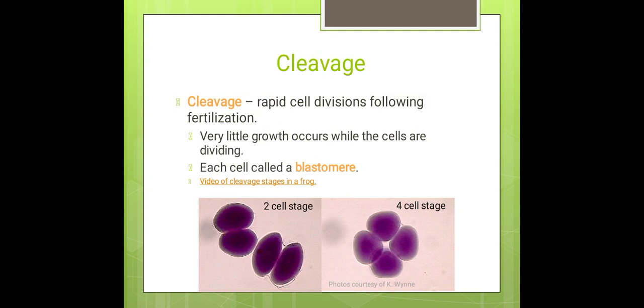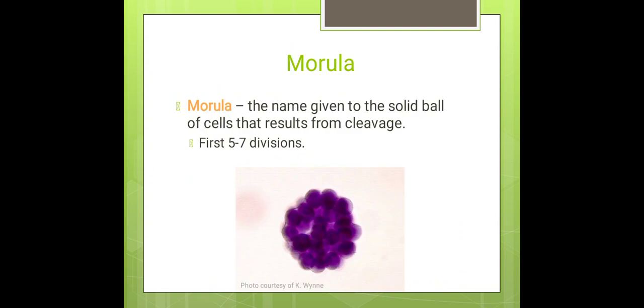Next, cleavage. So what is cleavage? Rapid cell division following fertilization. After fertilization, rapid cell division will take place. One cell will divide into two, two into four, four again divided into 8. Like that, the division will go on. Very little growth occurs while the cells are dividing. The cells during the cleavage stage are called blastomeres.